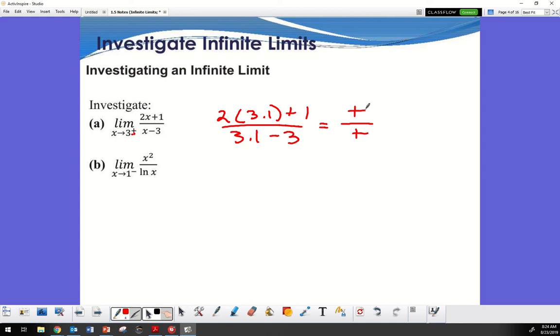Positive where positive is? Like I said, I like to cheat on this, especially if it's going one-sided and it's going towards some number that is going to be undefined that I can't just plug in. All right, let's see this. So I'm going to do 2x plus 1 over x minus 3.